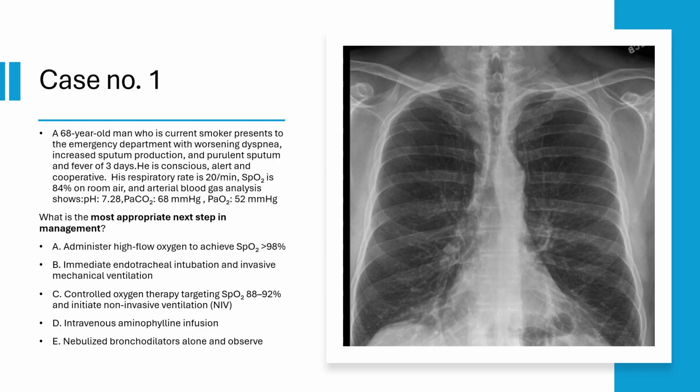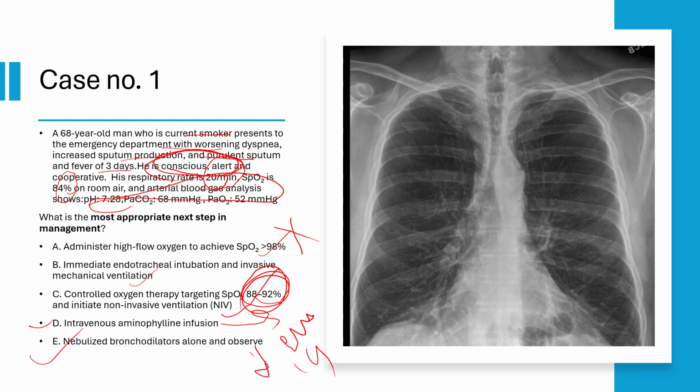So a 68-year-old man who is a smoker has worsening dyspnea, sputum purulence, fever, respiratory rate of 20, saturation of 84, and an ABG shows type 2 respiratory failure. Is the most appropriate next step to give high-flow oxygen? No, because it is type 2 respiratory failure. Intubation and mechanical ventilation can be withheld because the patient is conscious, alert, and cooperative. NIV is the best solution to maintain a target saturation of 88 to 92. Intravenous aminophylline, we have not ruled out arrhythmias at present. Nebulized bronchodilator alone should not be given. We should involve empiric antibiotics and an ICS combination.